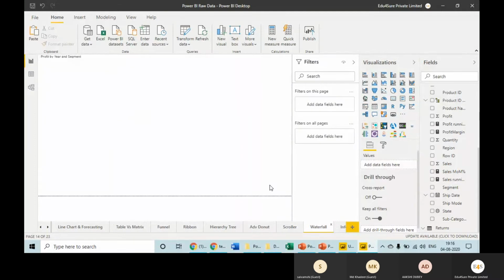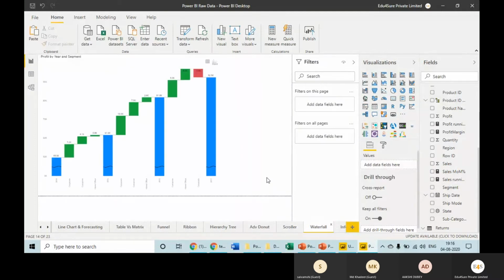This is the waterfall chart you were asking about. So what does a waterfall chart do? Basically, have you seen any visual which shows you the fall automatically in red? People who do not know Tableau and who know Excel, in Excel, have you seen that? No. So whenever there is a fall in the data, I'm not saying loss in profit, I'm saying whenever there is a fall, as in last year you had 400, this year you got 300. This is a fall, although this is not negative. So it will show that figure to you in red color.